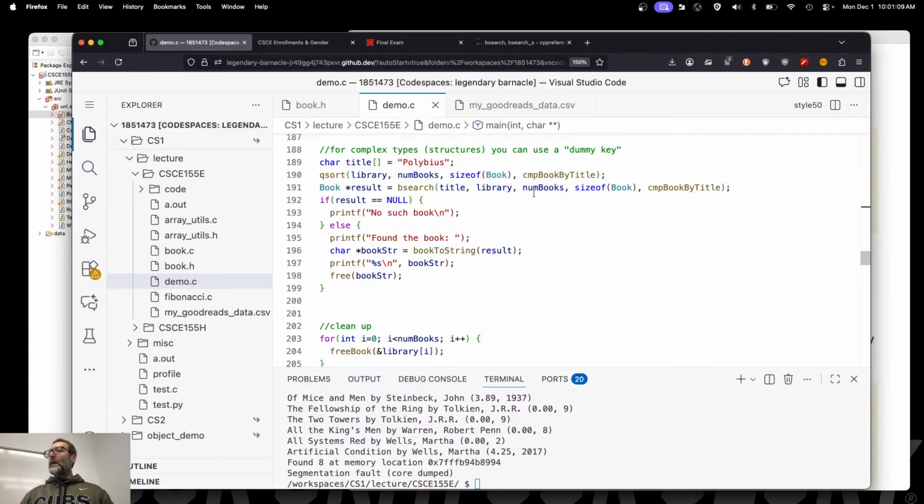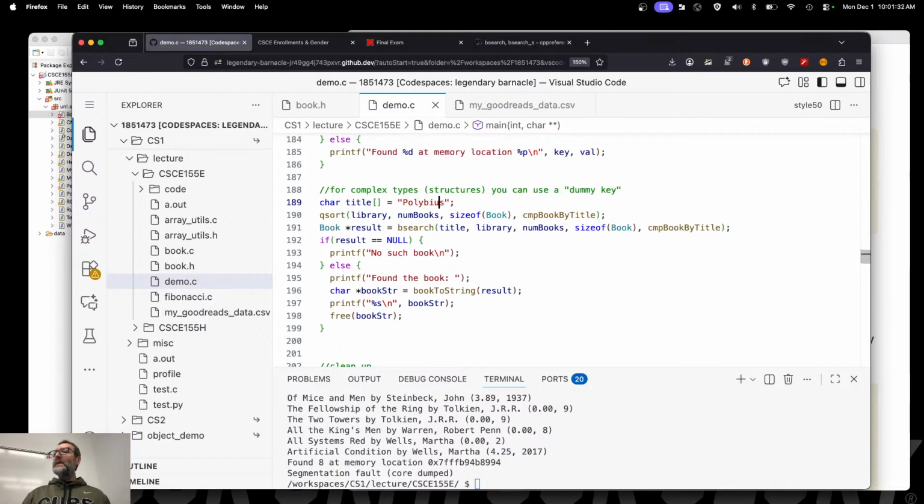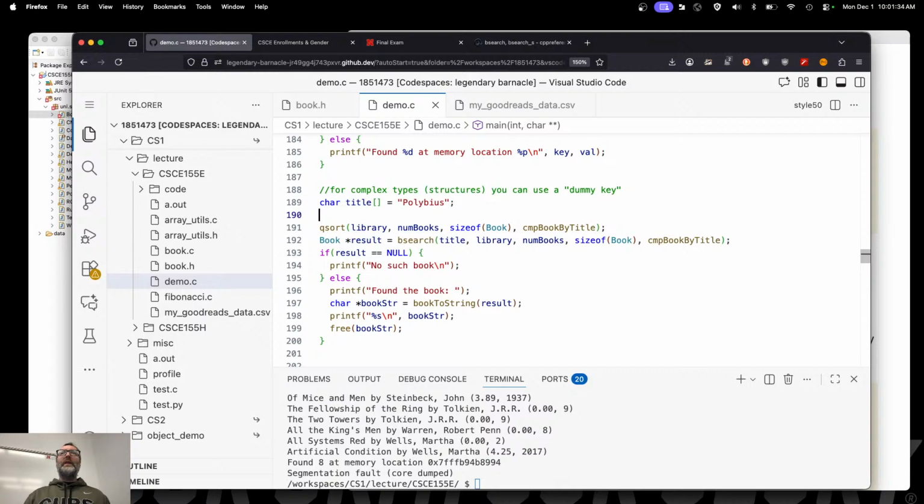There we go. And basically, we sometimes use the terms needle in a haystack. You're searching a haystack for a needle. Well, the haystack and the needle have to be the same types, right? I'm searching the haystack of books. My needle needs to also be a book, right? Is title a book? Nope. So what I need to do is create a book with just the title defined.